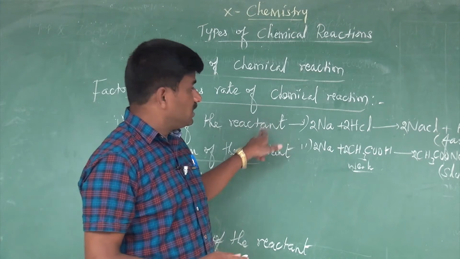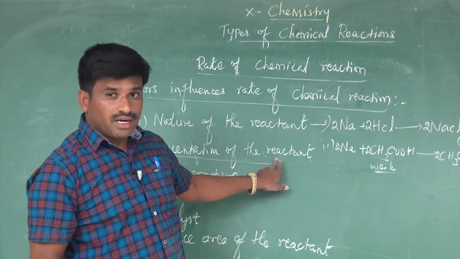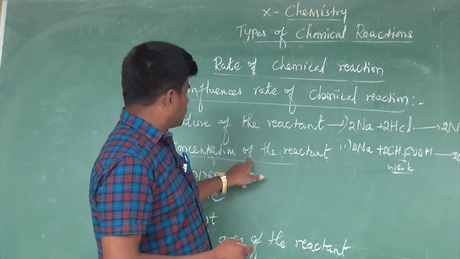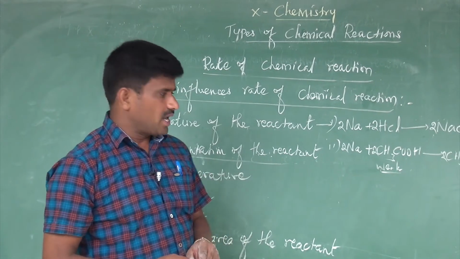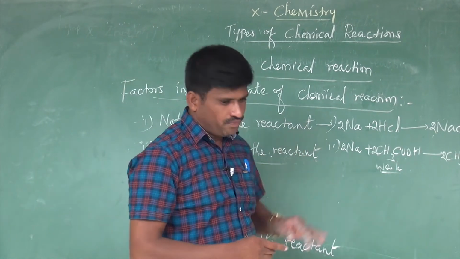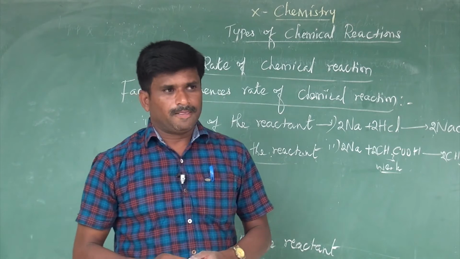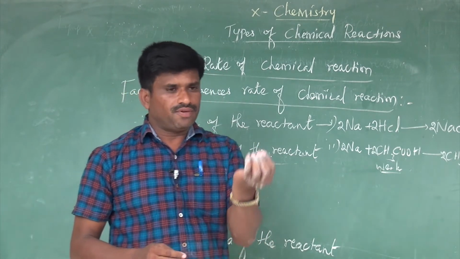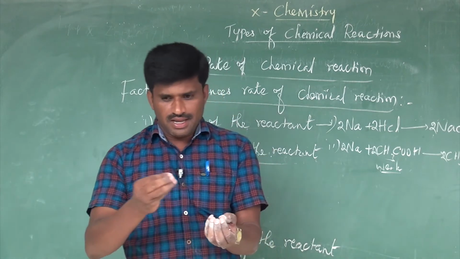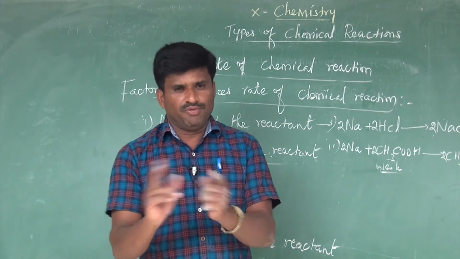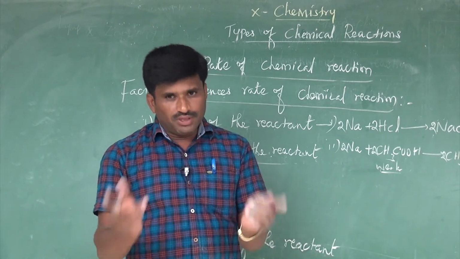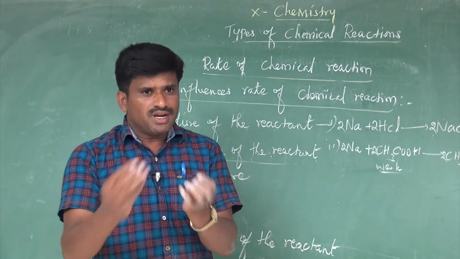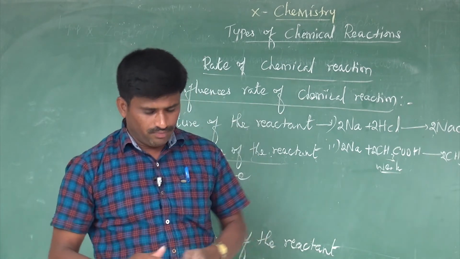What is the second factor that influences the rate of reactions? The second factor is the concentration of the reactant. For this also we can perform an activity. We take 5 gram of granulated zinc in the test tube. We take both test tubes with granulated zinc in the same amount, that is 5 gram.